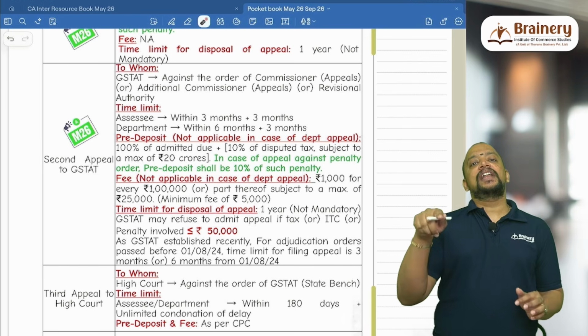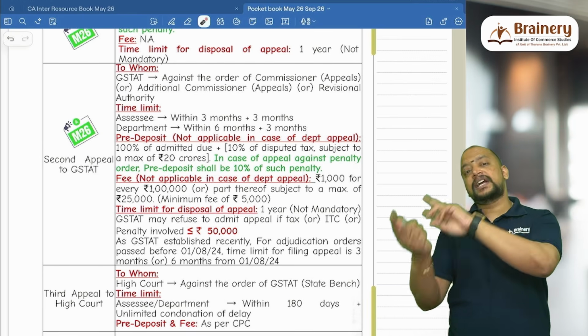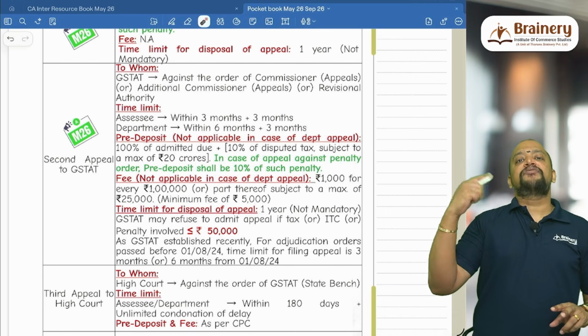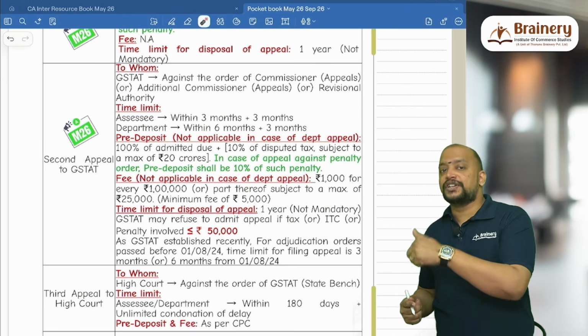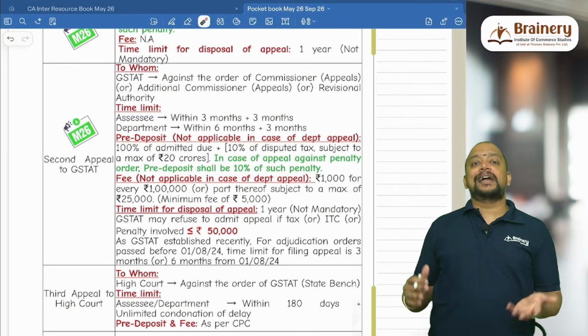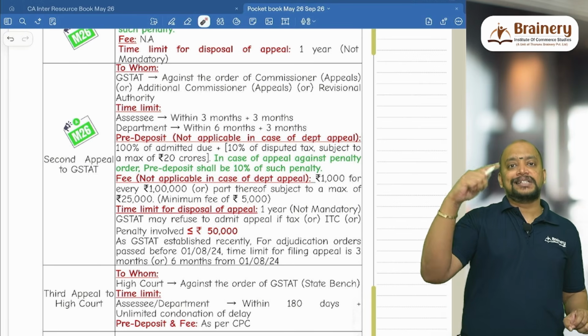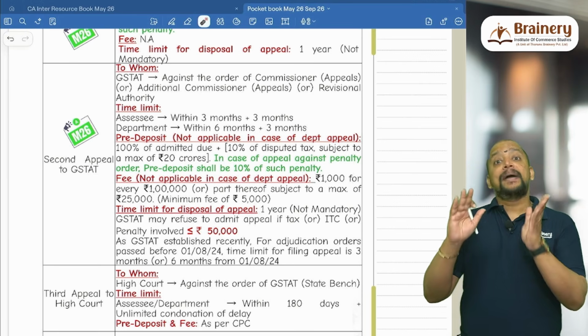Now what is the disputed tax? 50 lakhs. 50 lakhs into 10% is 5 lakhs, but already I paid 6 lakhs in the first appeal. Now in the second appeal, again you need to pay 10%. So 50 lakhs into 10%, that will be 5 lakhs we need to pay. So in this case, this 5 lakhs is the pre-deposit we are paying. Again it is subject to maximum 20 crores under CGST. If it is IGST, it will be 40 crores.